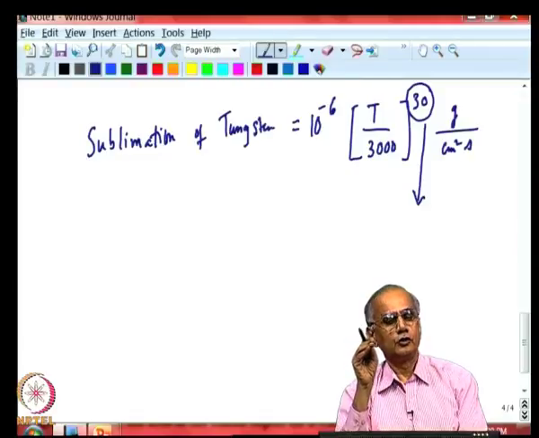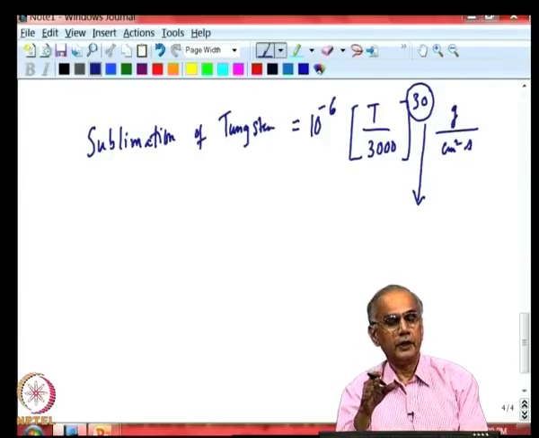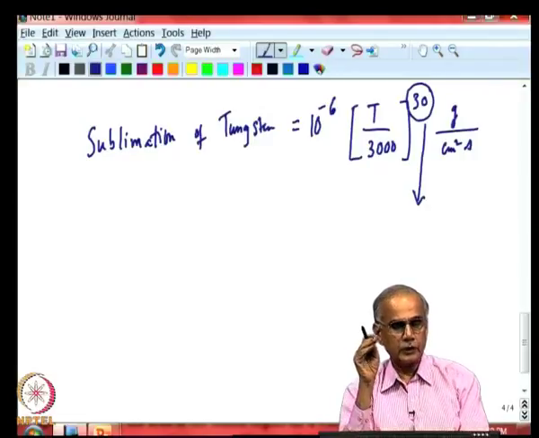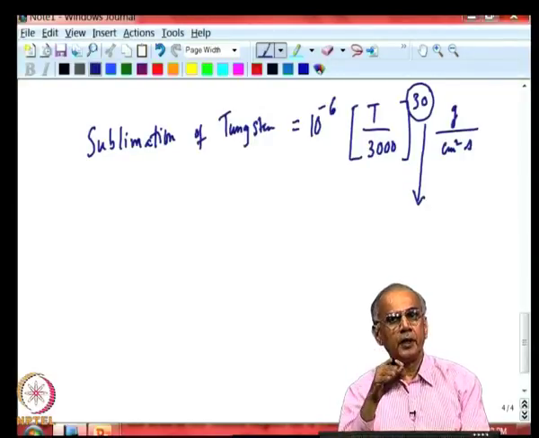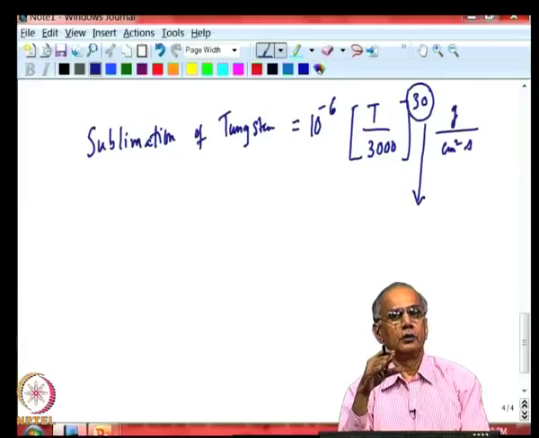And so, because of high voltage, the temperature of the filament potentially goes up by 10 to 20 degrees, and that is enough to bring about a catastrophic failure. So, that is why people designing tungsten filament lamp cannot afford to increase temperature beyond 3000.